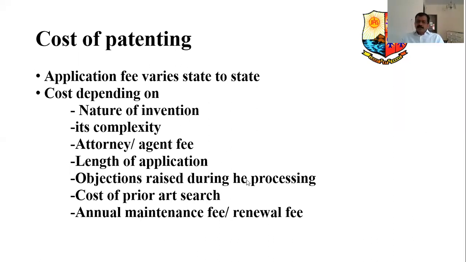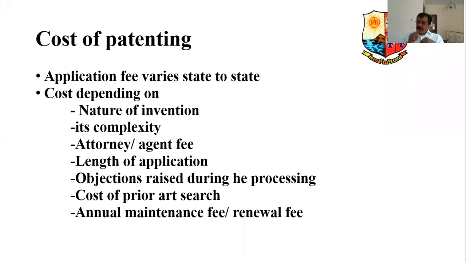At various stages, the examiner will raise objections. Even after the patent is granted, anybody can raise objections. You have to resolve those objections. Therefore, again, it involves fees and charges for the attorney.